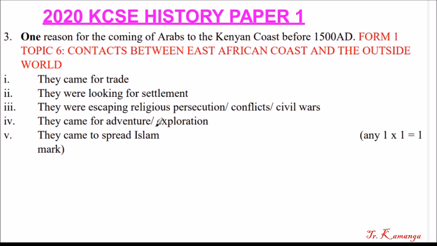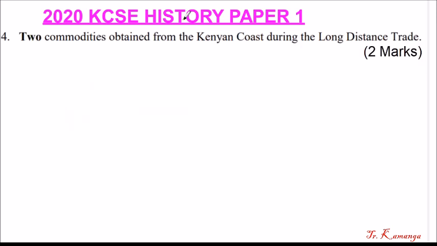They came for adventure or exploration. They came to spread Islam. So you see here, you are supposed to give any of these. This is very simple, because if you remember at least one of these 5, you will be able to get the 1 mark. Let's go to question number 4.